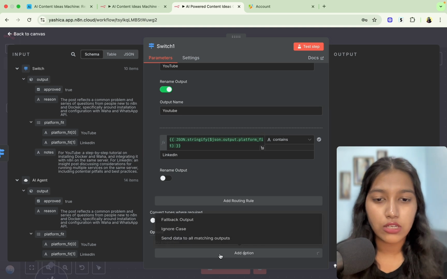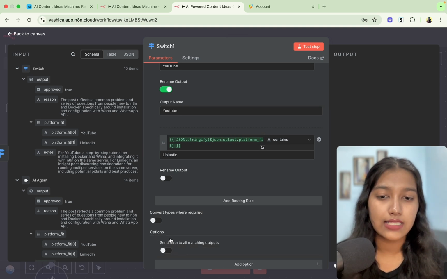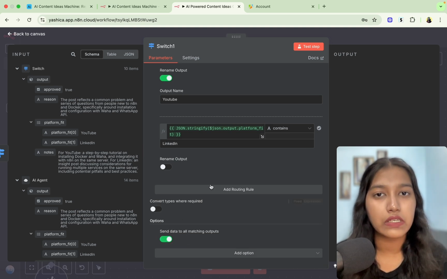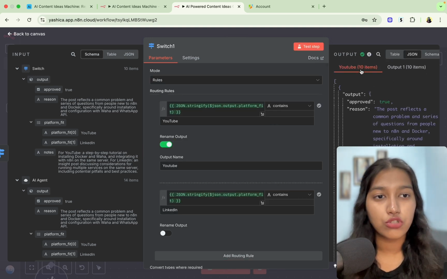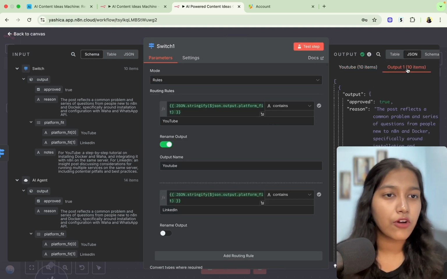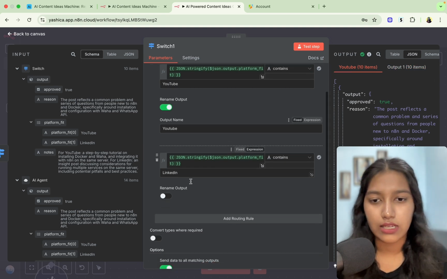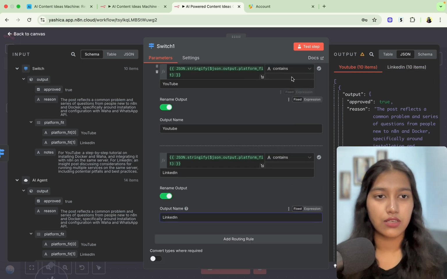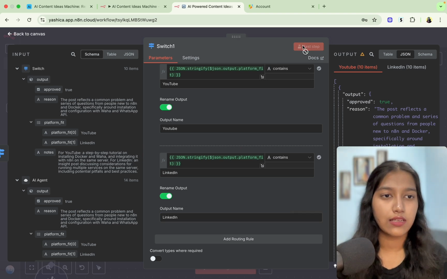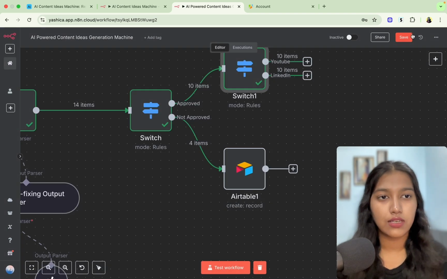After that, scroll down, click on Add Options, send data to all matching outputs and turn it on. If you click on Test Step, you will be able to see that for YouTube, we have 10 items and for LinkedIn also we have 10. So, okay, that's good. And then we can rename this to LinkedIn. Great. Let's test it again. And it looks good. Let's save it.